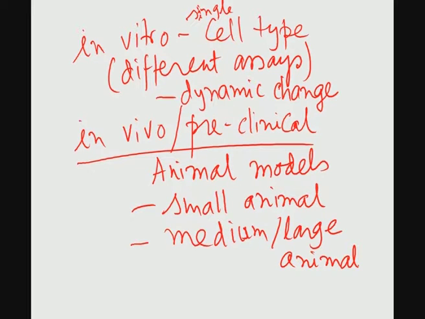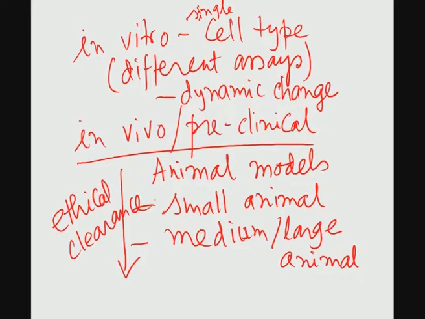The results of the small animal experiments are to be validated in the medium or large animal model. And ethical committee clearance becomes tougher as you go from the small animal model to the medium or large animal model.